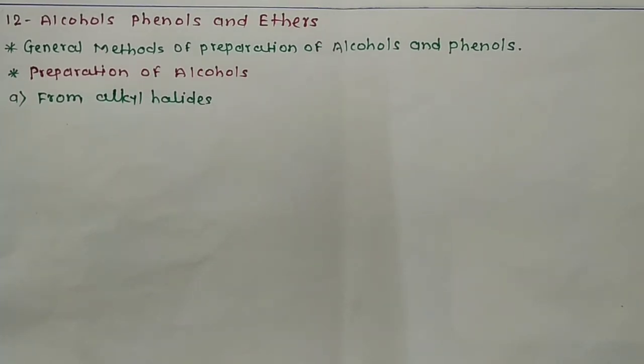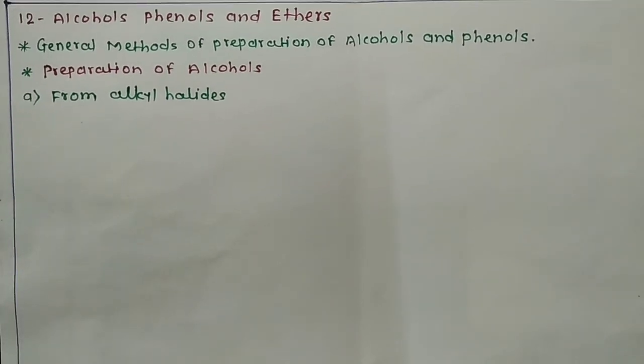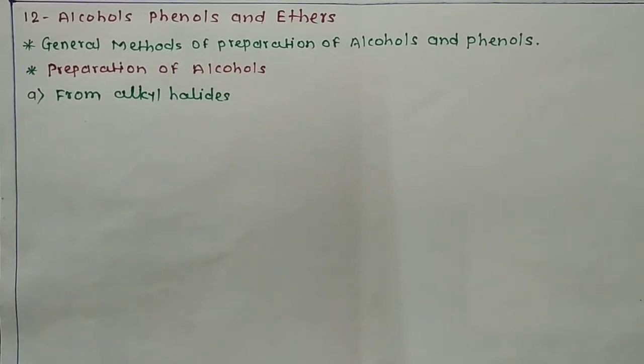First method is from alkyl halides. In halogen derivative, we studied this reaction. When alkyl halides are reacted with aqueous alkali like KOH, NaOH or moist silver oxide, then they are converted into corresponding alcohols.